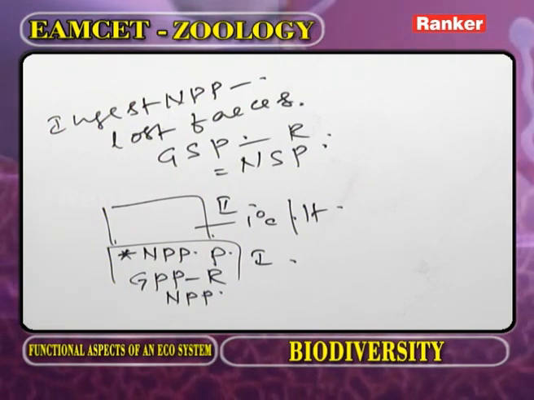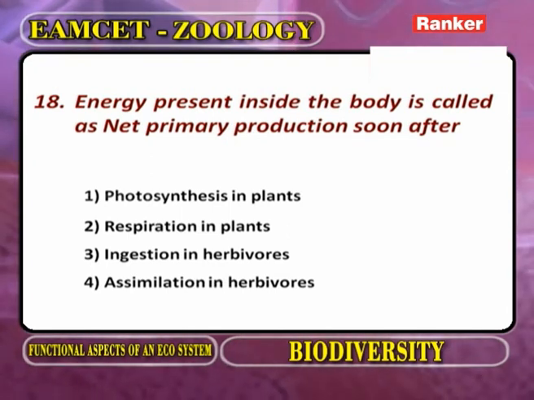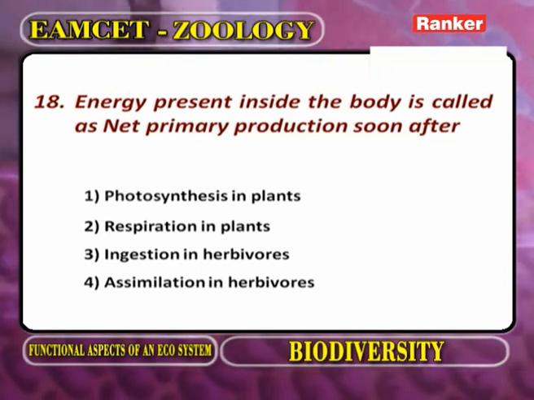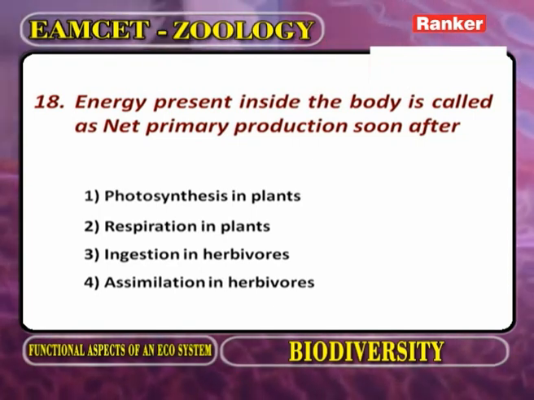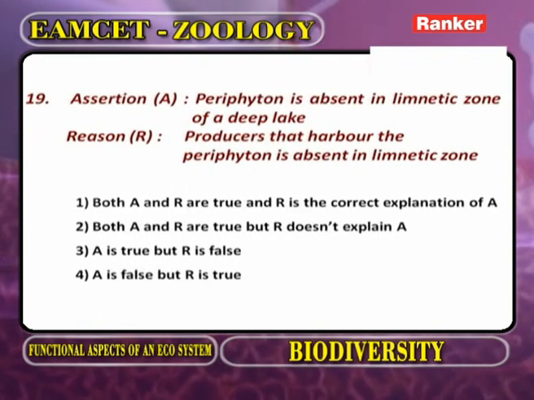Now regarding the question, energy present inside the body is called as net primary production soon after. First option, photosynthesis in plants, respiration in plants, ingestion in herbivores, assimilation in herbivores. What is the correct answer? Soon after respiration. Now the next question.